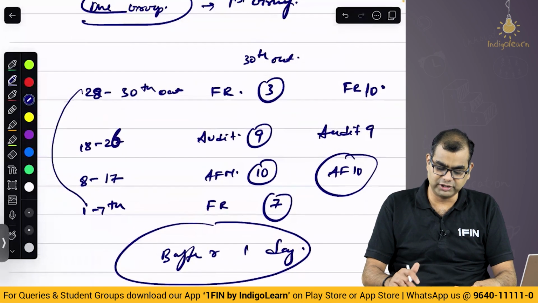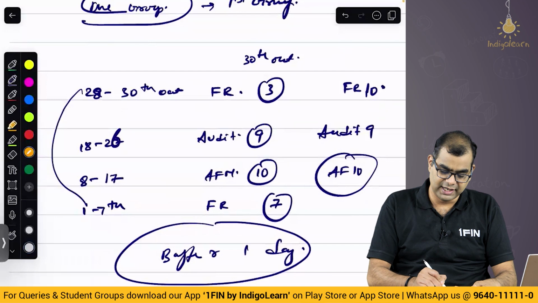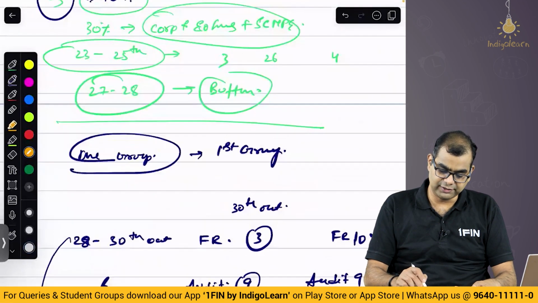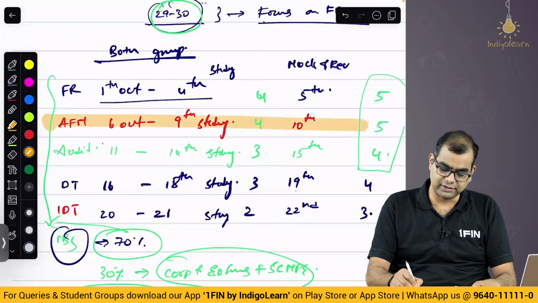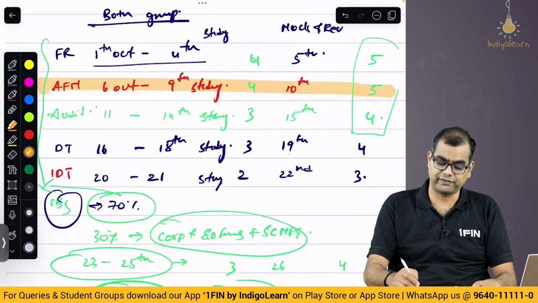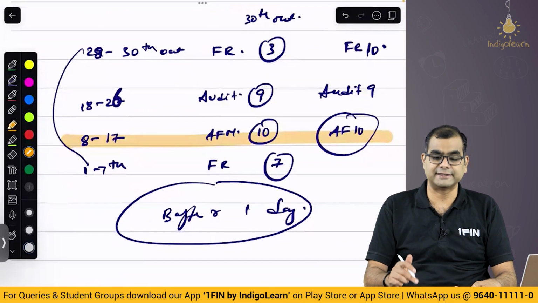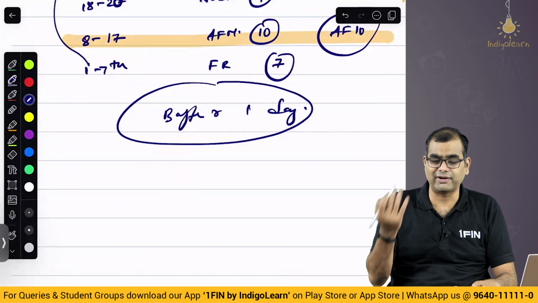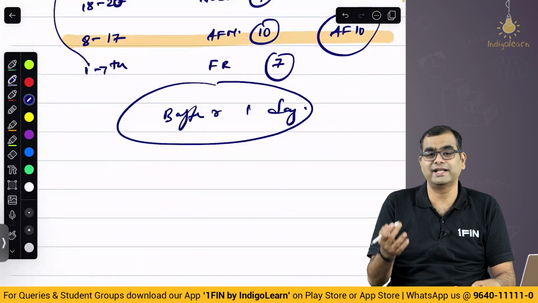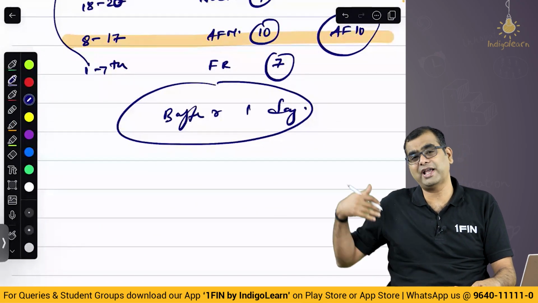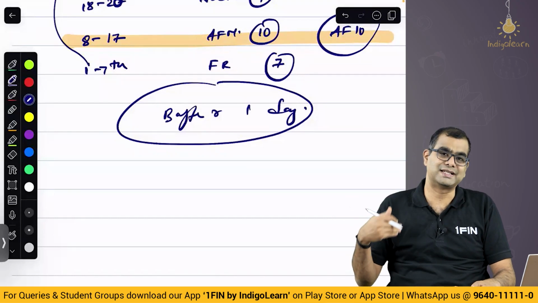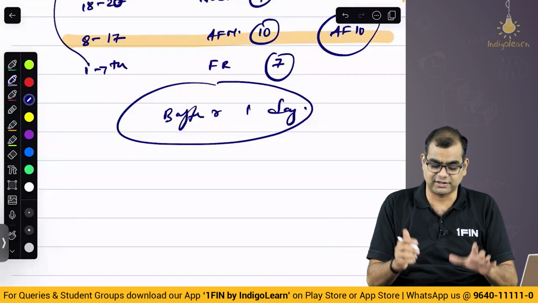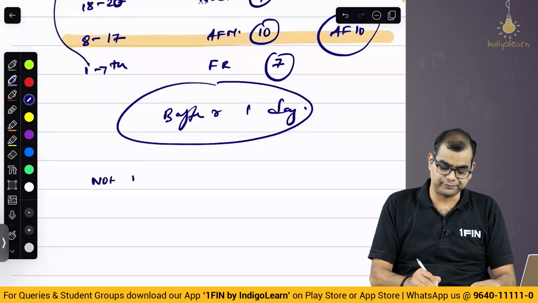Now in both this case as well as this case, I am concentrating specifically on AFM. AFM here and AFM here. What are you supposed to do? Here you have 5 days, here you have 10 days. In both cases, the strategy is very simple because you are revising. This is revision, not studying. You are not trying to understand something afresh fully now. Please treat this as revision. Don't treat this as discovery mode. You are not in discovery mode.